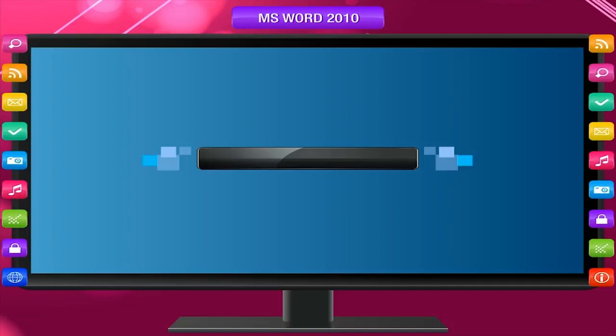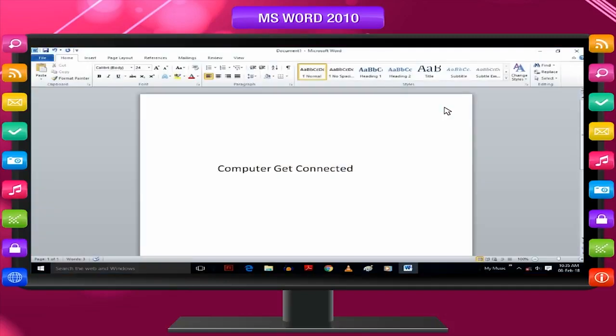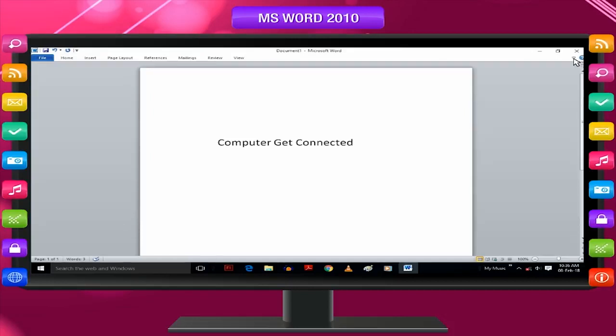Steps to minimize the ribbon. Click on Minimize the Ribbon button beside the Microsoft Word Help button on the upper right side, or press Ctrl plus F1. To use the ribbon while it is minimized, click the tab you want to use and then click the option or command you want to use.